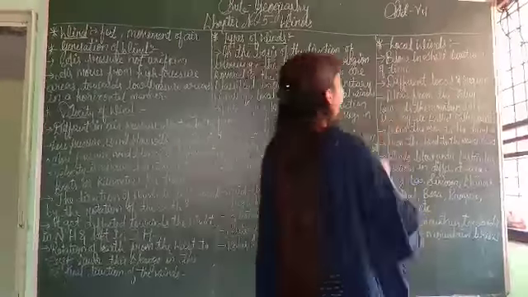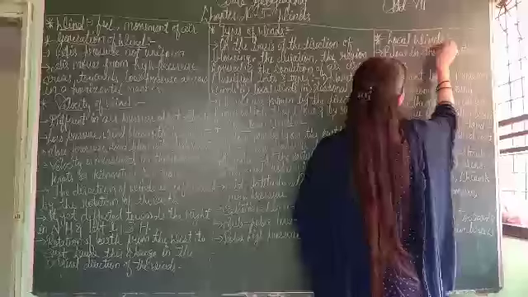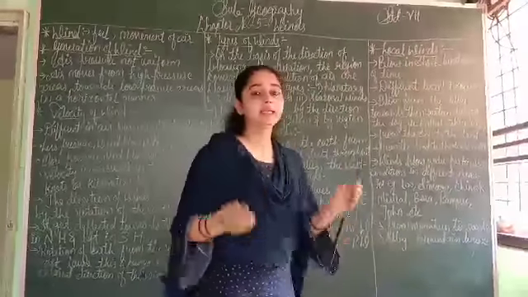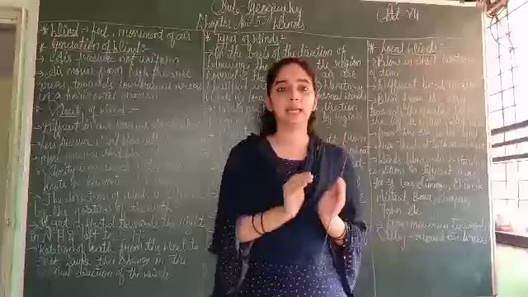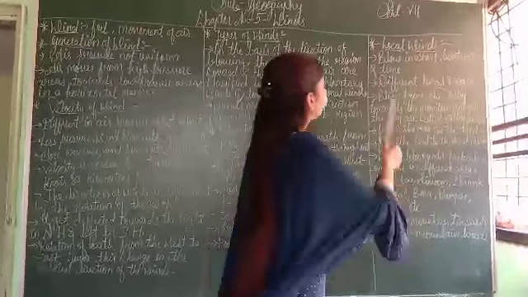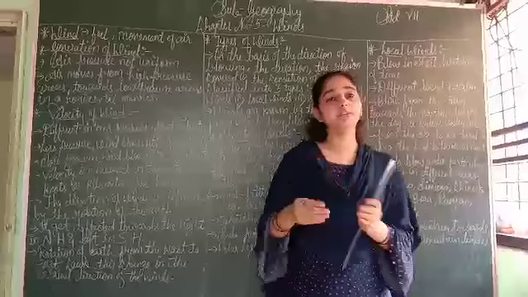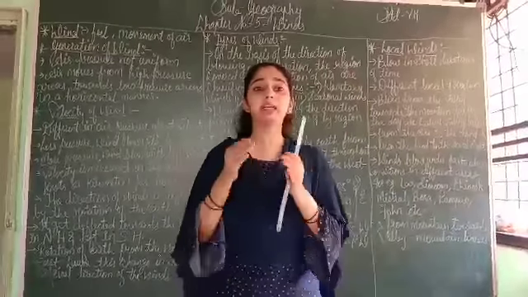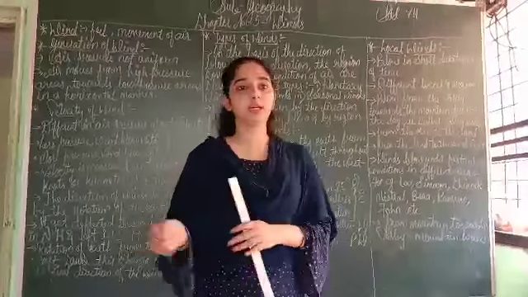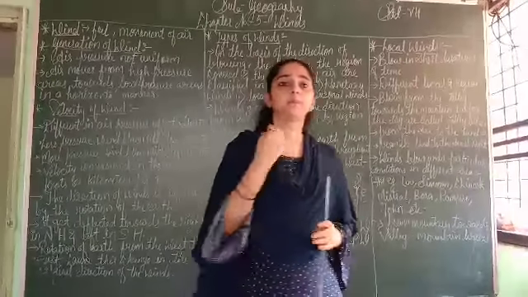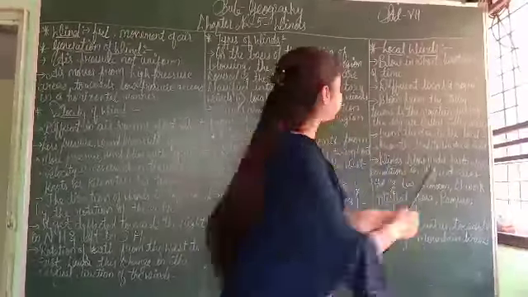Next is local wind. What is meant by local winds? They blow for a short duration of time. It takes a very short time for local wind. Different localities and different regions have different pressure of wind. According to that area, the wind blows, sometimes high or sometimes low.